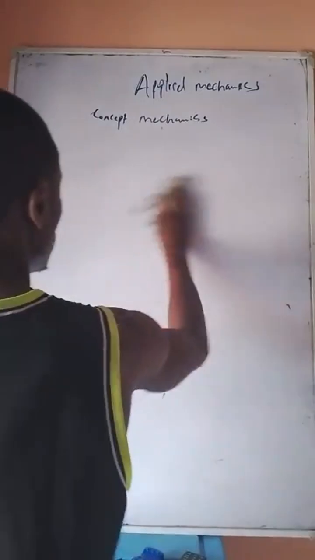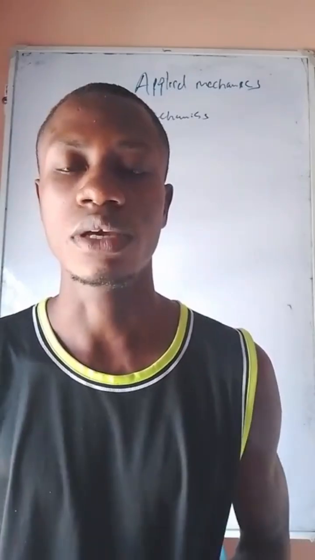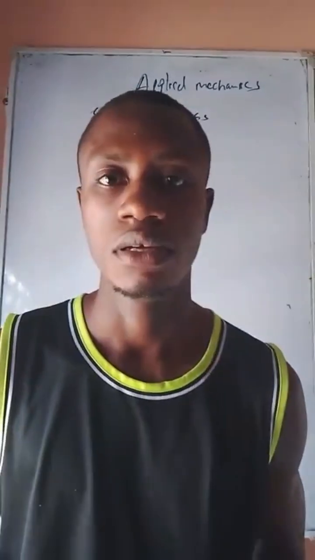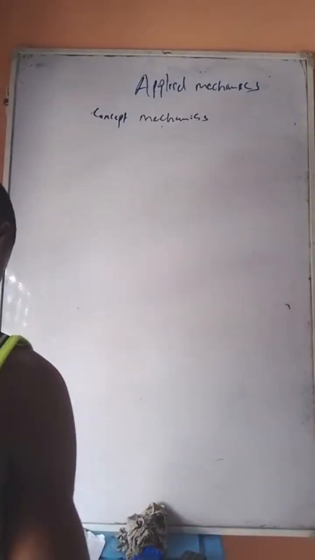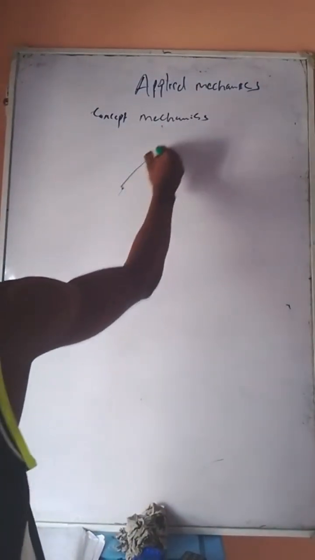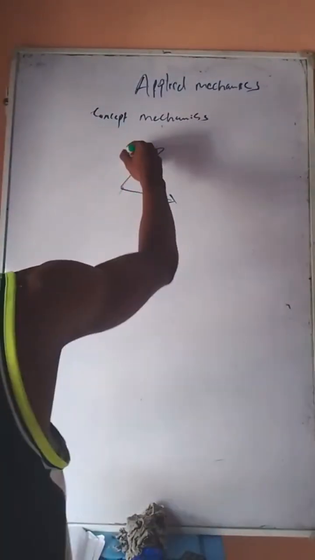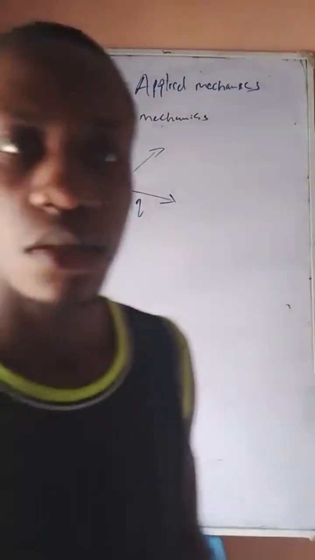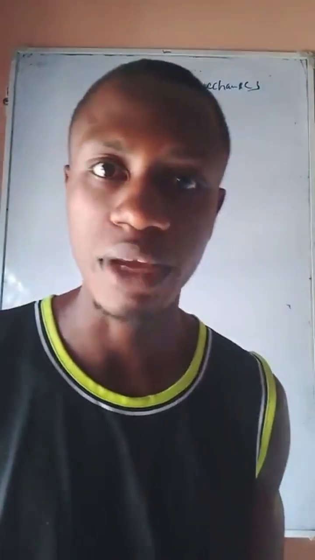Now, what we have been considering is a particular body as a vector. Now, what happens when two vectors come together? How can we add them? Assuming we have these two vectors like this, we call this P, we call this Q, right? We can add these using three methods.